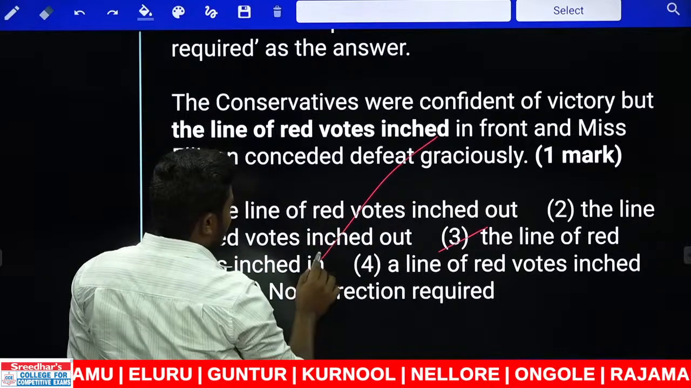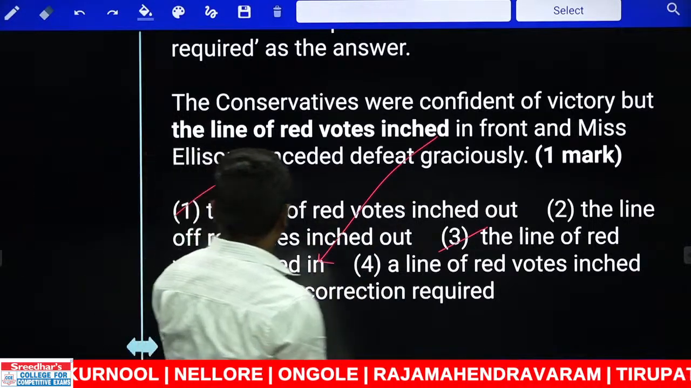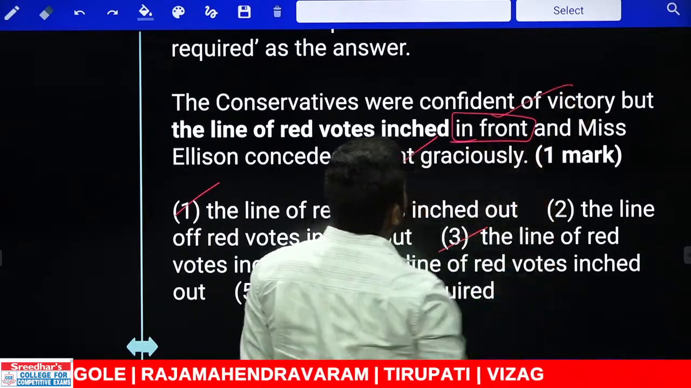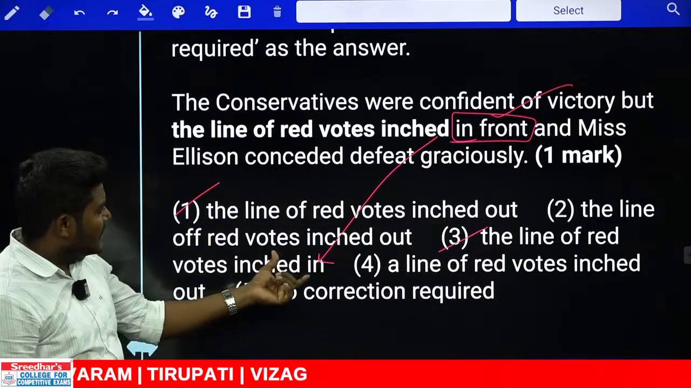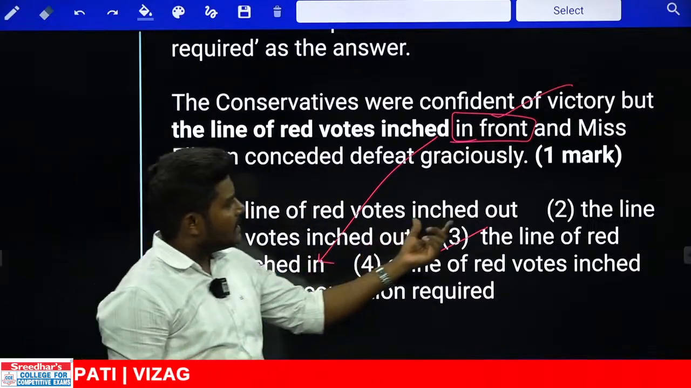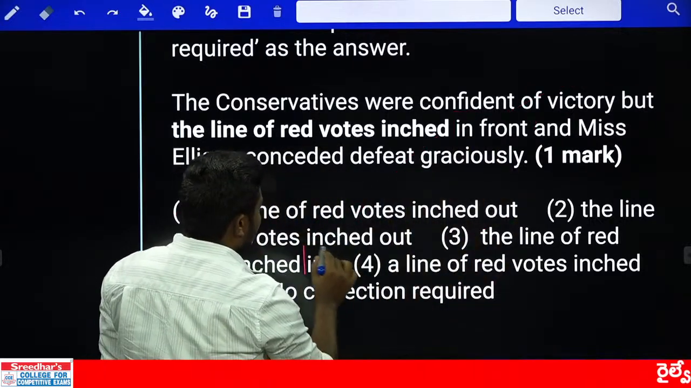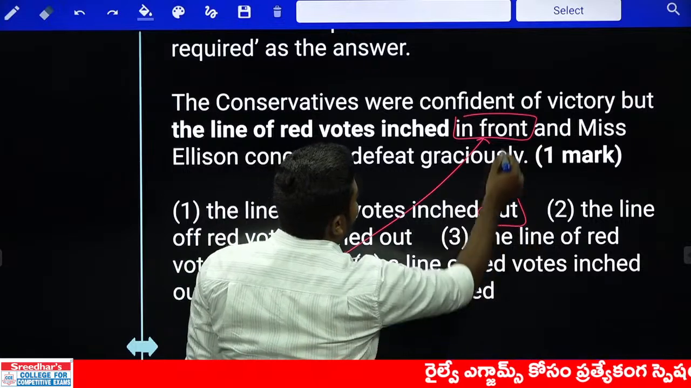So look at this, both of these are same. The line of red words inched in. Look at this, in front, this is a fixed case, we cannot highlight in there. Any separate case, don't highlight it. Inched in front of, another one is inched out in front of. We need to add these two cases to the further preposition. This in should be added to in front, another one out should be added to in front, which is the